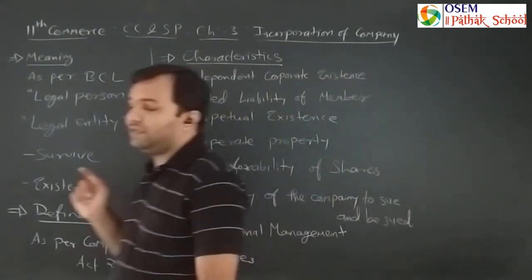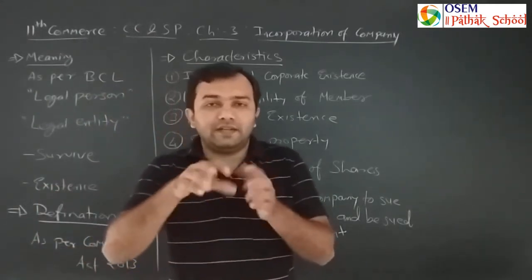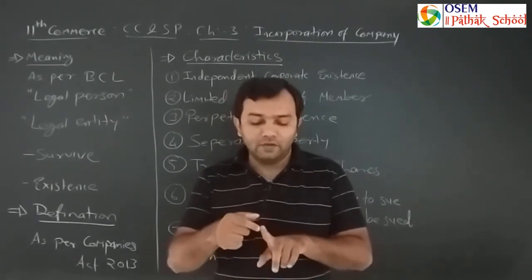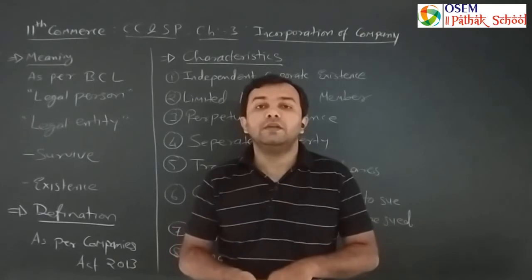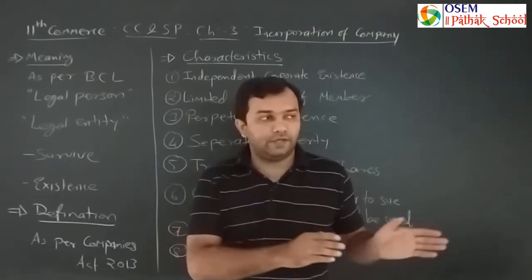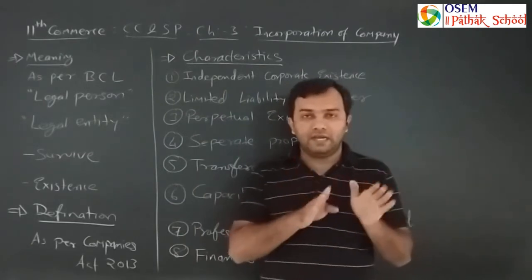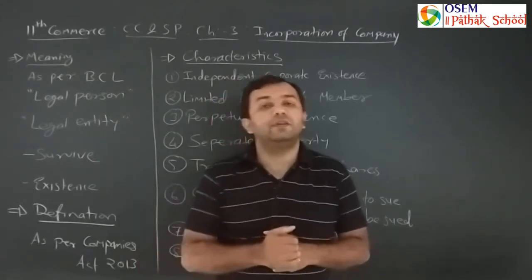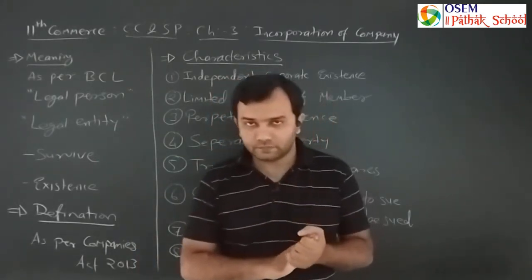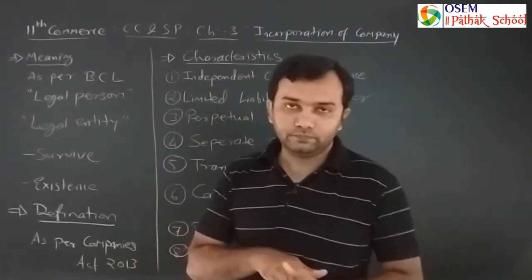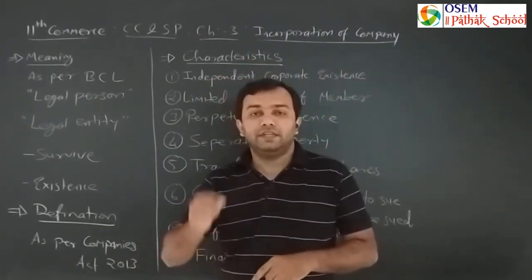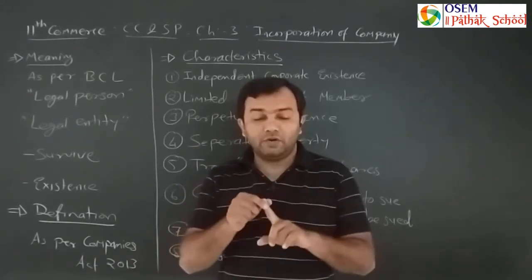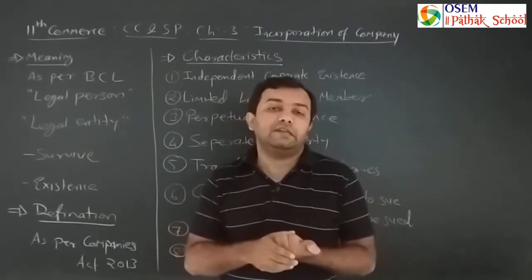What does it state by separate property? That the owner of the assets of the company is the company itself and not its members. Say for example, the owner of a stationery shop rents a shop for his stationery business. After a few years, he gathers the money to purchase a shop for the same business. So who is the owner of the shop? Is it the business or the owner? In a proprietary ownership case, the owner of the business is the owner of the asset itself.